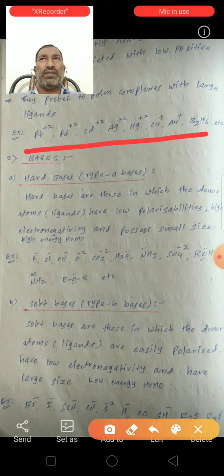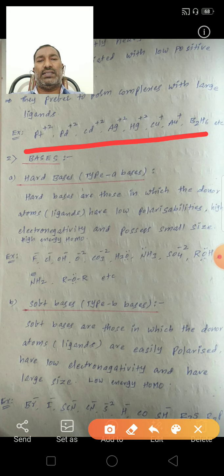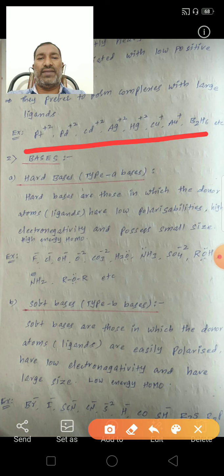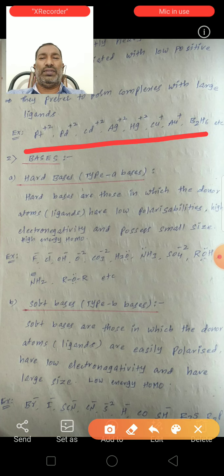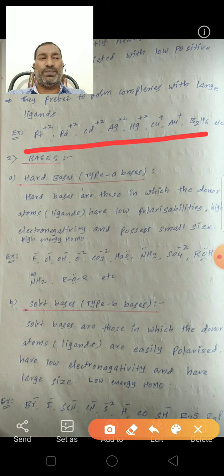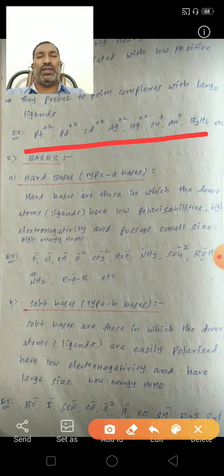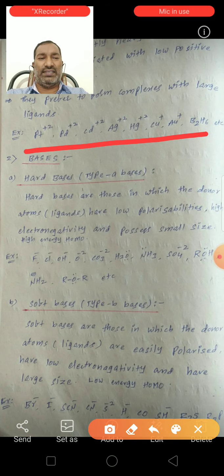Here we have to observe that all cations act as acids. That is very important, because these cations accept the electron pair from the donor. So these cations are electron deficient species. These electron deficient species accept the electron pair from the donor atoms. So all cations act as acids. These are of two types: hard acids and soft acids.